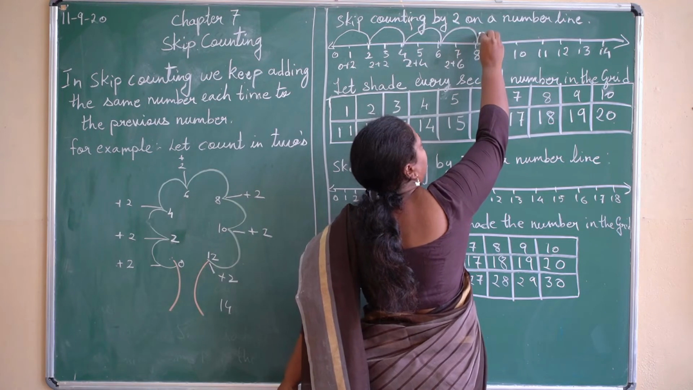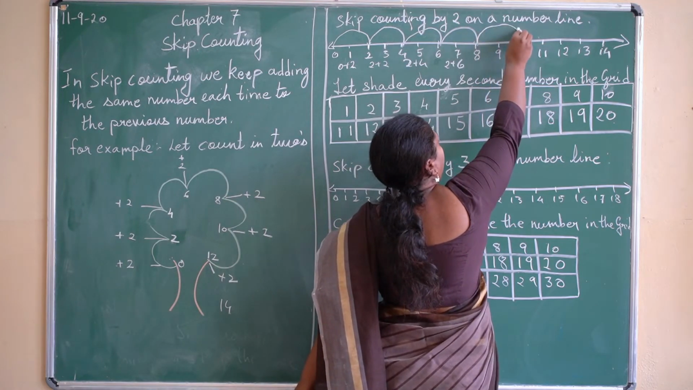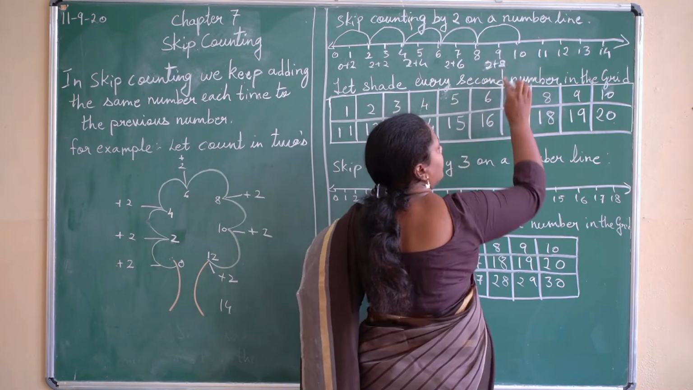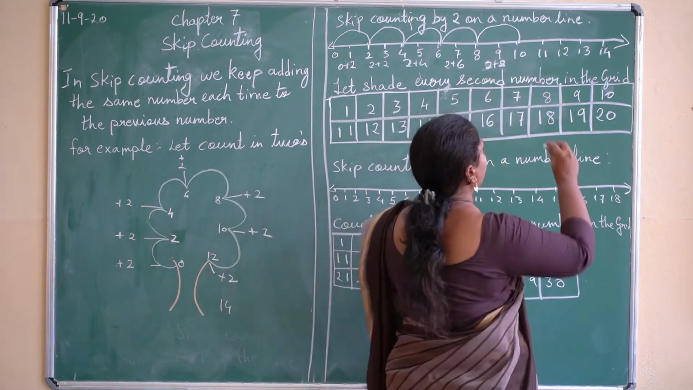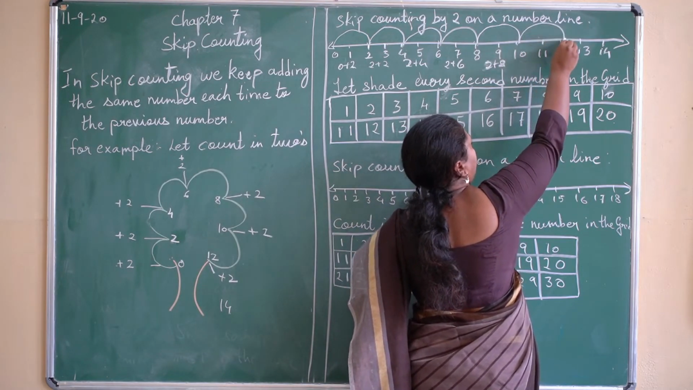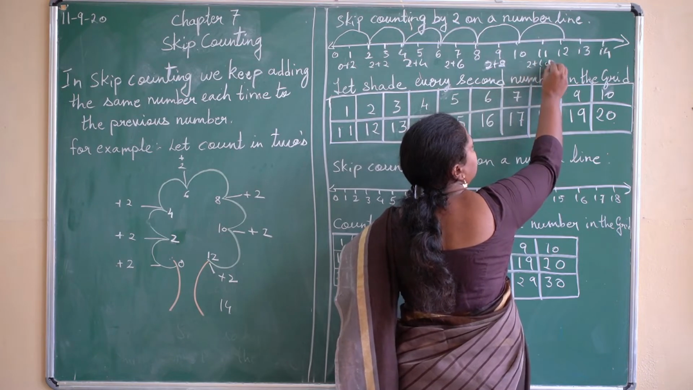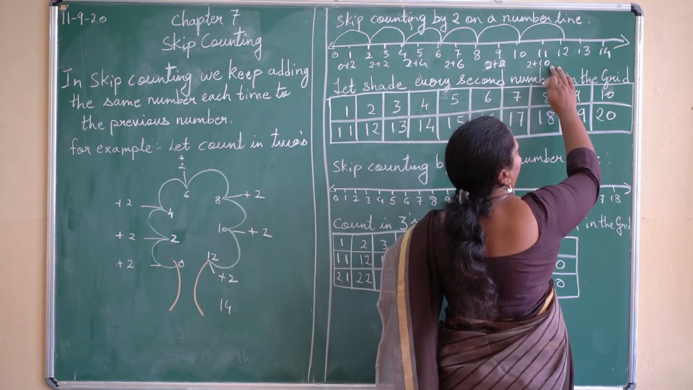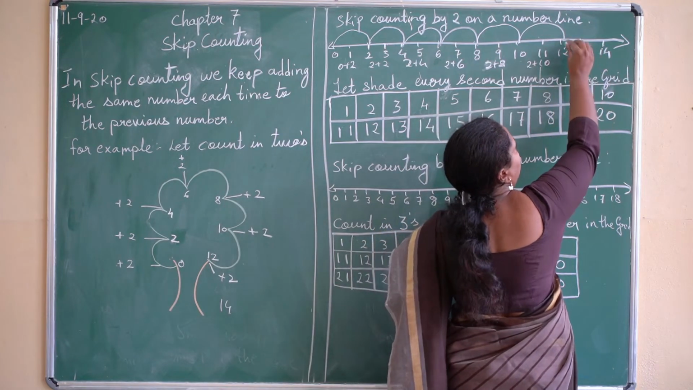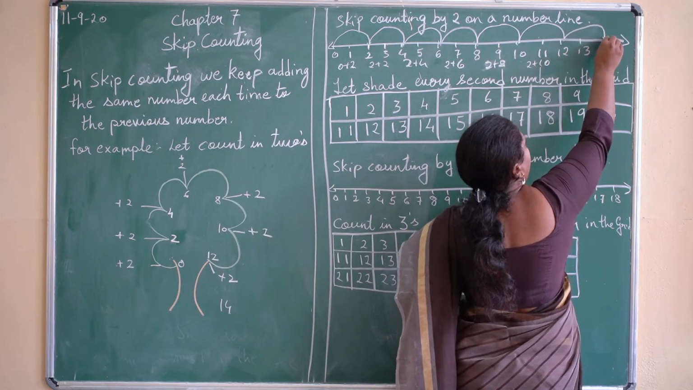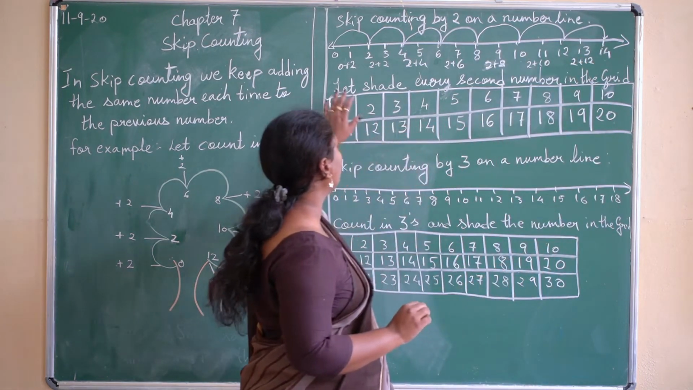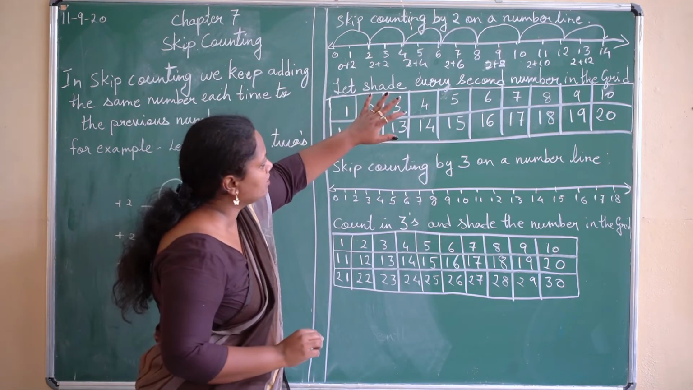Again, if I add 8 plus 2, I will get 10 over here. Then again from 10, if I add 2 to the given number, what will I get? 12. That is 2 plus 10 is 12 over here. Then again if I add 2 to 12, what do I get? 14. 2 plus 12, 14. Okay, this is how we can show it on the number line also.